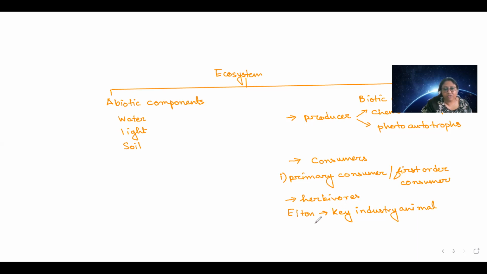Because they are the ones which can convert plant biomass to animal biomass. Okay. After primary consumer, second will be secondary consumer.